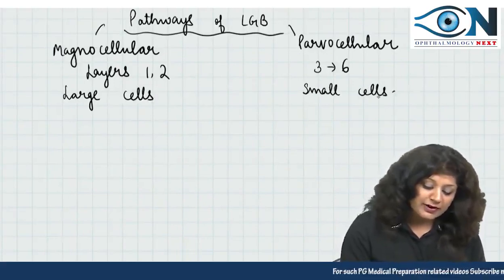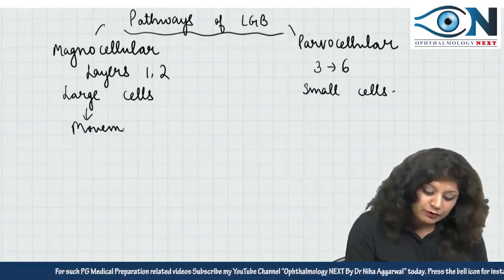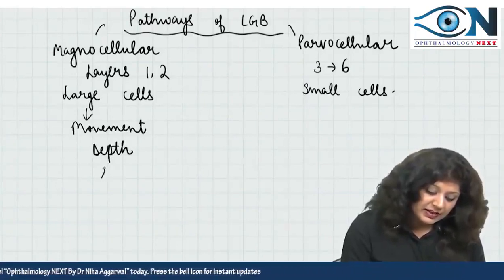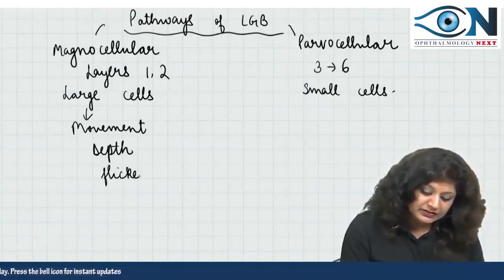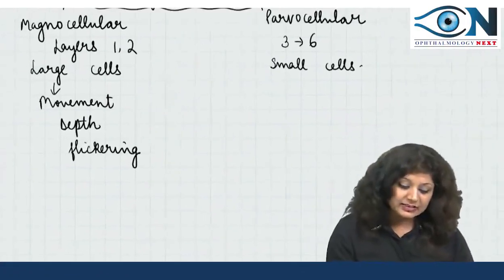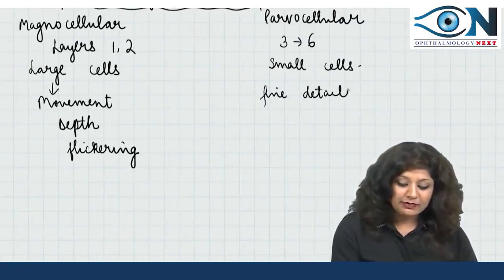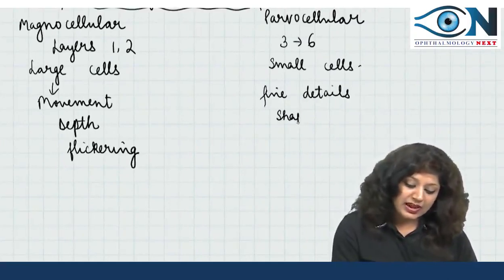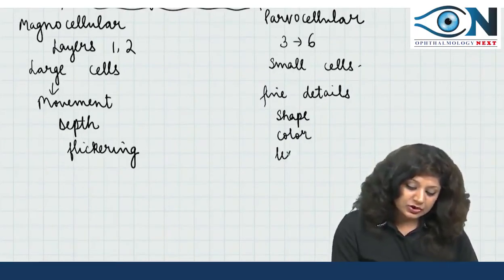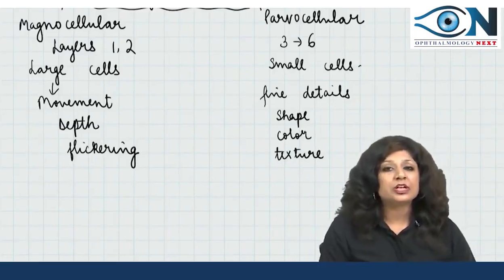If you see the function, the large cells are concerned with movement, depth as well as flickering, while the small cells are concerned with the finer details. Fine details like shape, color, and texture. So these are very important things regarding the lateral geniculate body.